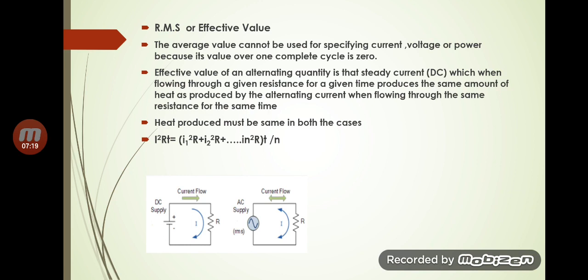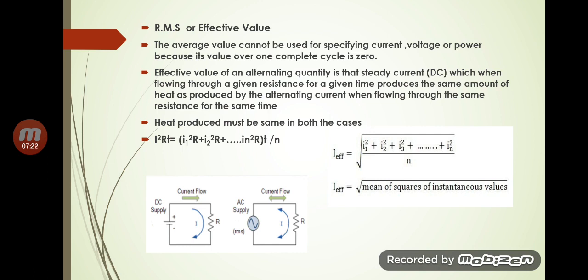If these two are equal, we can say that I effective square times R T equals the AC heat, and R and T will get cancelled. So I square is equal to I1 square plus I2 square plus etc. up to In square divided by N, or I effective or IRMS is equal to square root of I1 square plus I2 square plus I3 square etc. up to In square divided by N. So the effective value or RMS value is equal to the square root of mean of squares of instantaneous values of all the currents. So that is how RMS value is root mean square value.